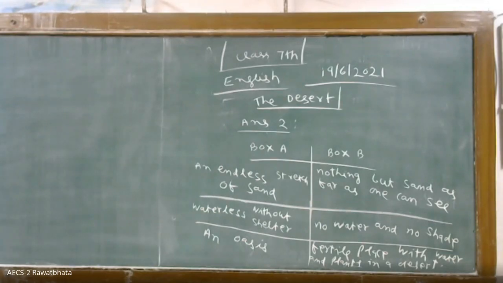Desert plants and animals learn to require much less water than most plants and animals. The camel is a typical desert animal. Smaller desert animals have unusual means of satisfying their need for water. As we know, in the desert water is less, so the animals that live in the desert make some adjustments. How they make them, in Part 2 we will read. Meanwhile, you revise the text once, and if there is any doubt, send it by WhatsApp.